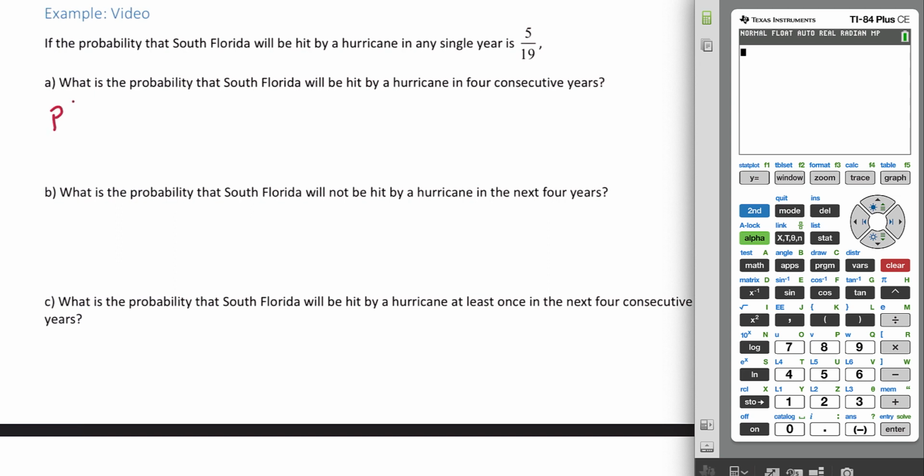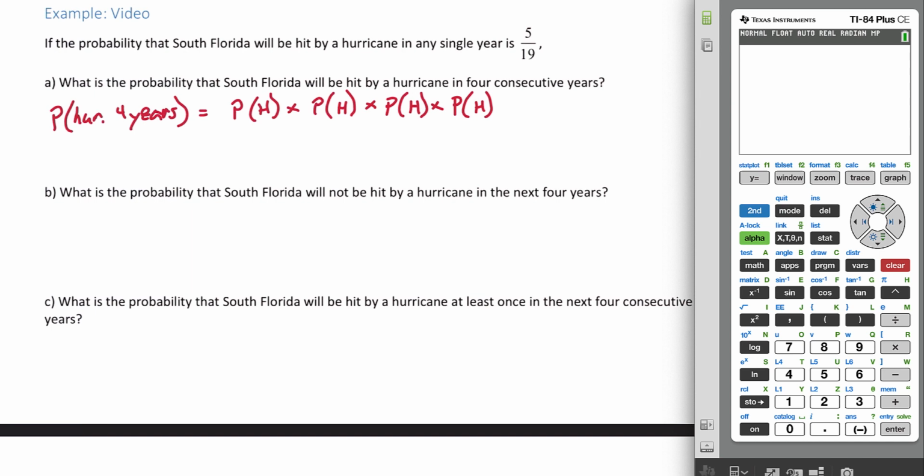We have the probability of a hurricane 4 years in a row. That's the probability of a hurricane, I'm just going to abbreviate here, times the probability of a hurricane, times hurricane, times hurricane. We're using and probability. Probability of a hurricane and hurricane and hurricane and hurricane.